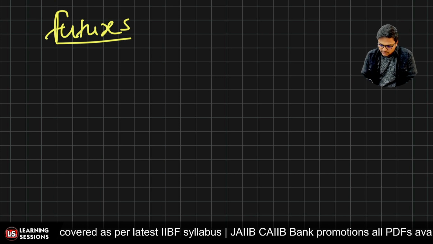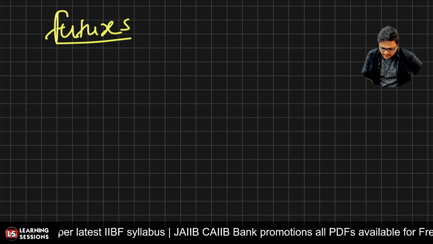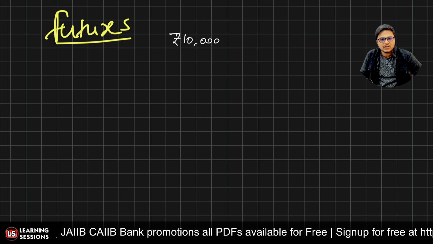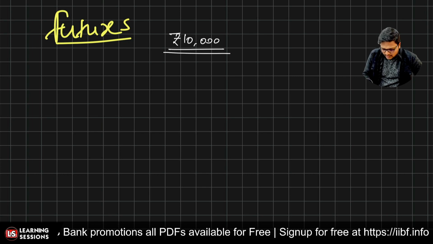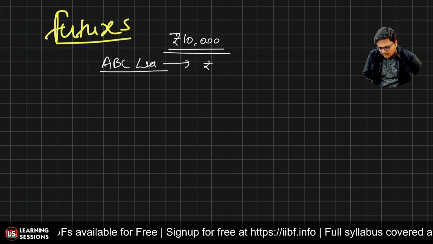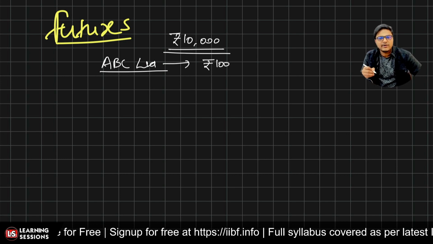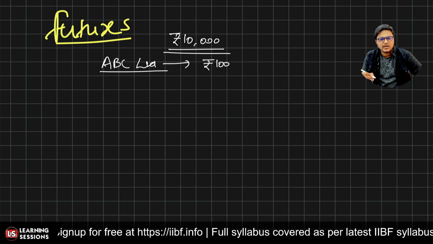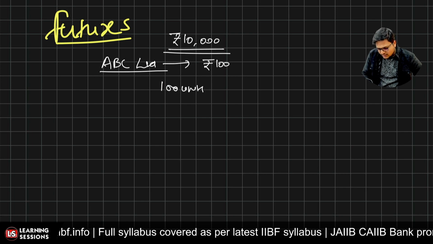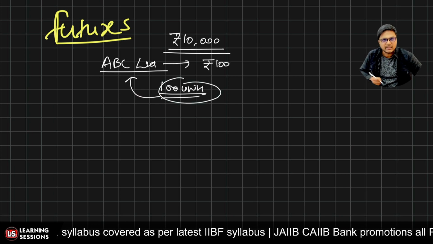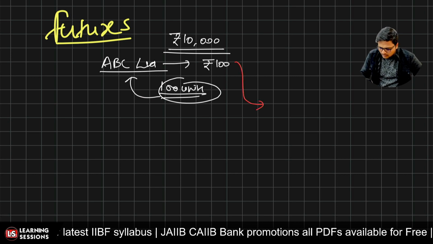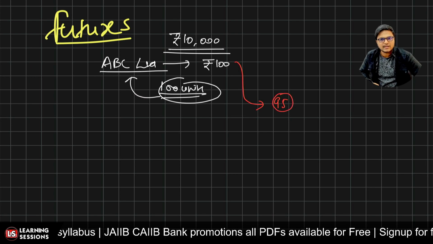Let's say you have a capital of rupees 10,000, and you want to deal in the shares of ABC Limited, and its share price is right now rupees 100. So how many units of ABC Limited can you buy? We can buy 100 units, or 100 shares of company A, right? Now let's assume that this particular price dropped to 95.